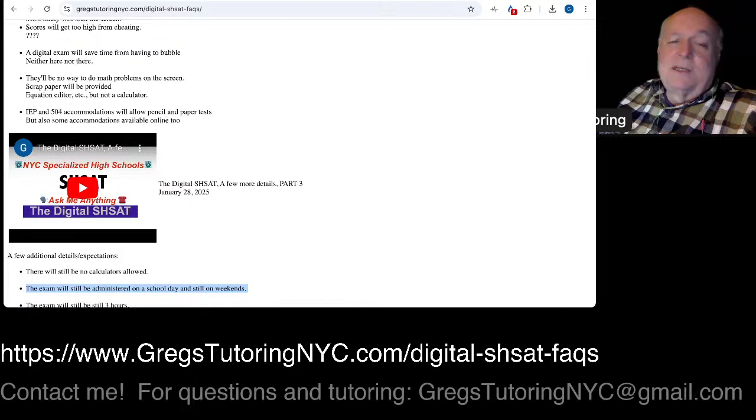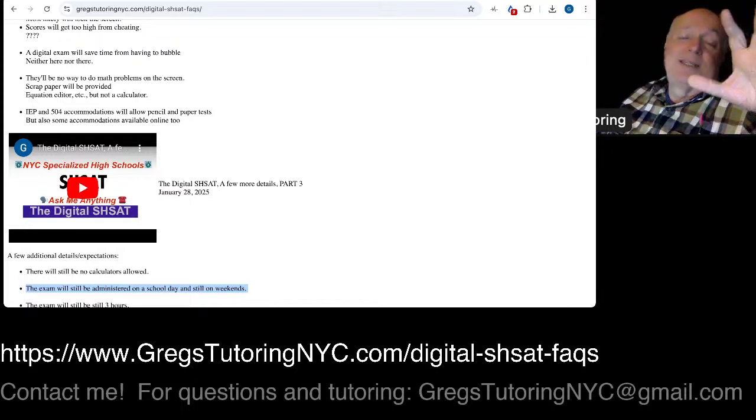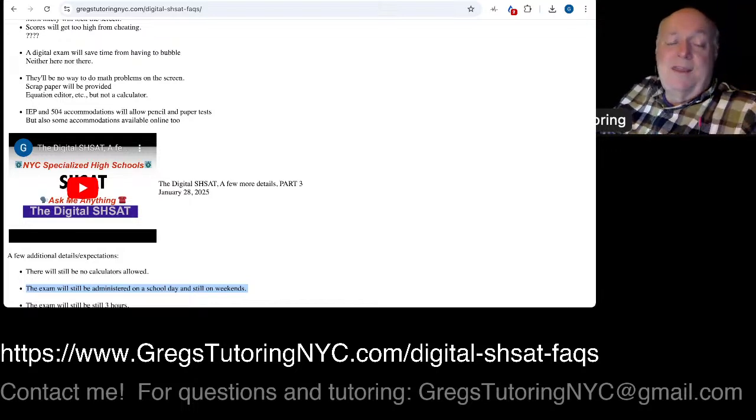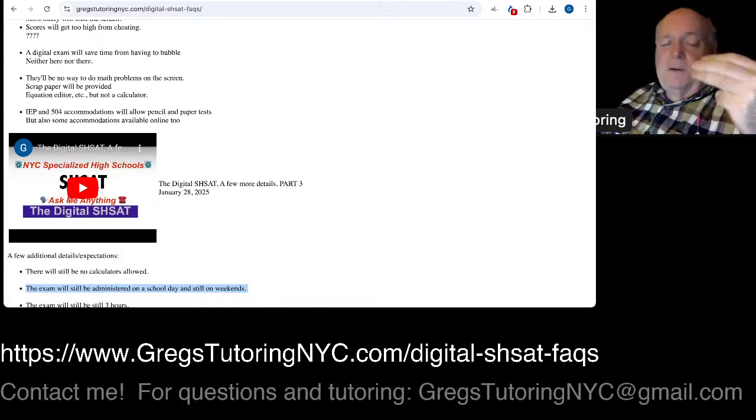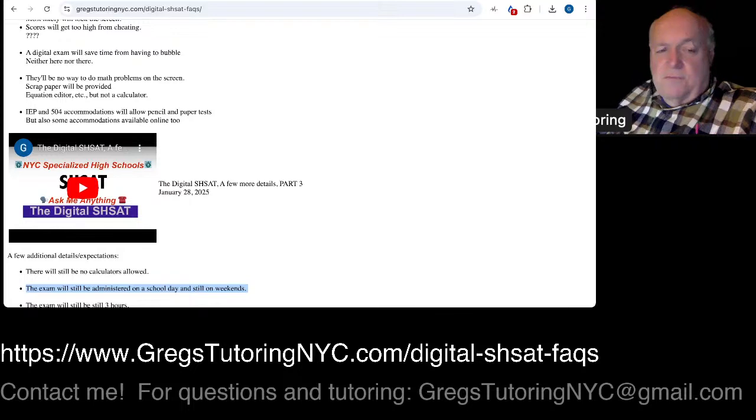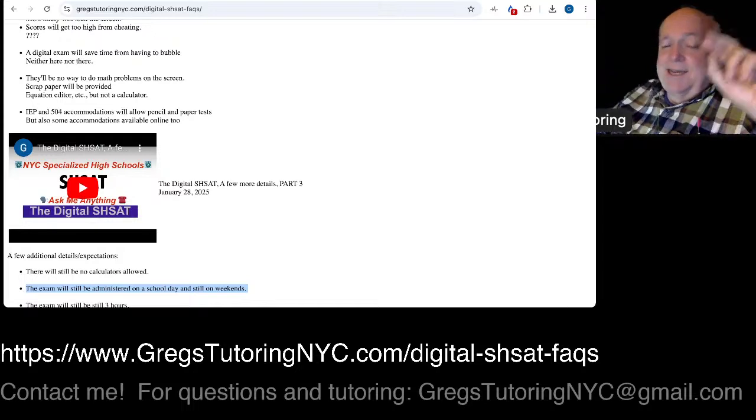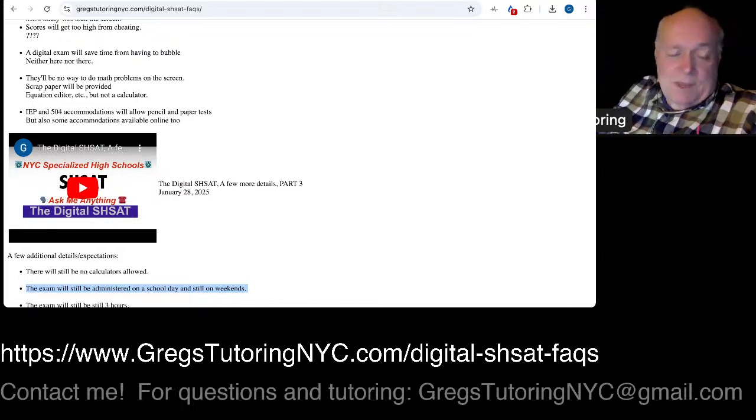The existing structure in recent years was that DOE 8th graders take it at their middle school, at least most of them do, and then everybody else, whether you're not a DOE student, a 9th grader, a private school student, homeschooled, whatever the case may be, and a few DOE students who go to 1 through 12 schools or 6 through 12 schools. Some of those don't take it on this SHSAT day. So that is not going to change either.